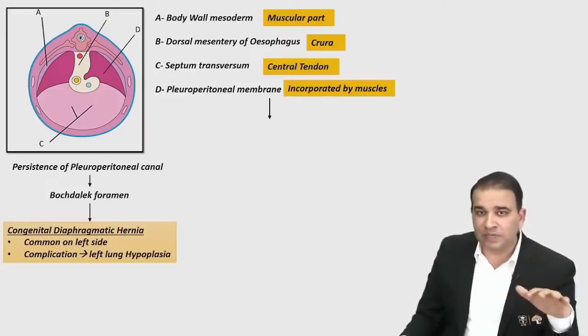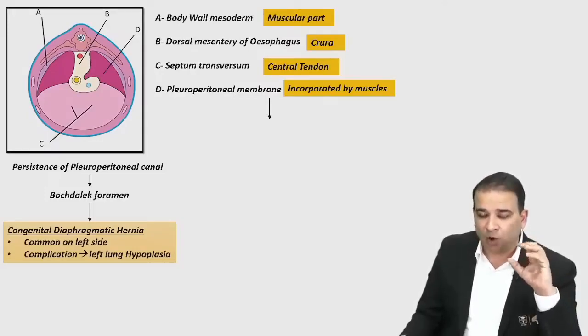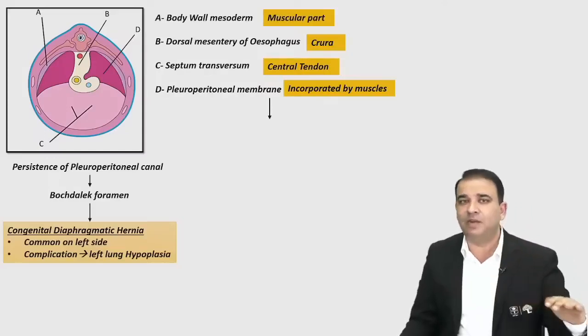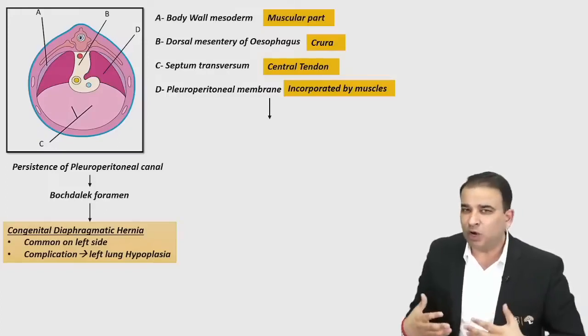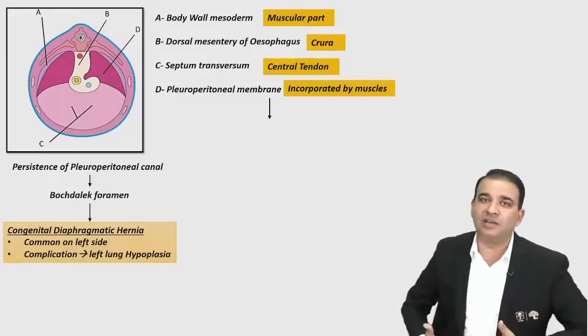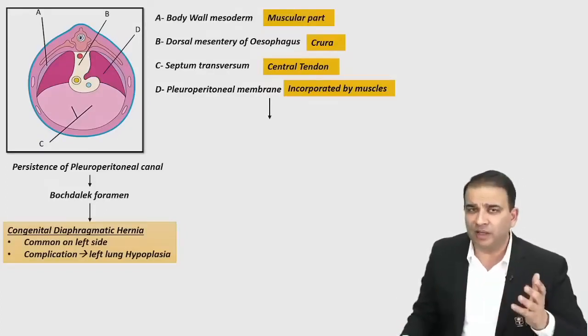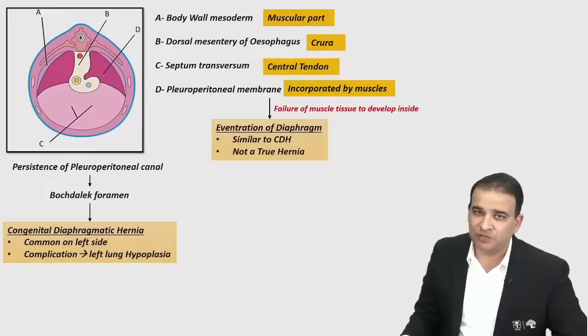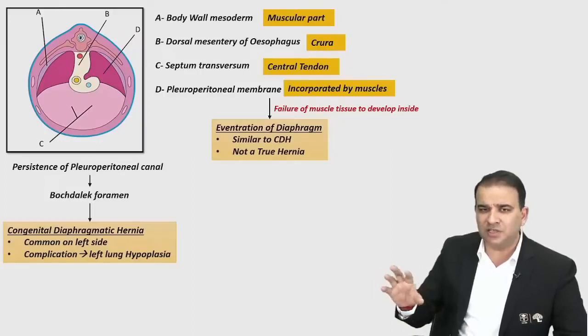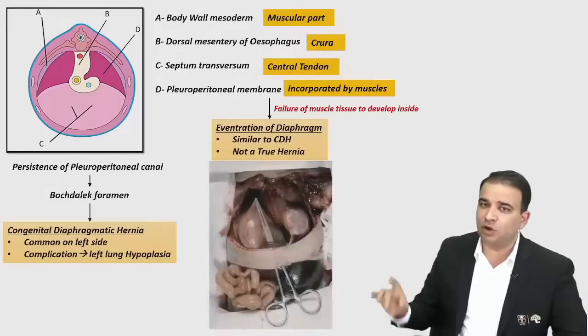or not converted into muscle here, then what will happen? Then obviously there will be a very thin membrane separating the abdominal cavity, and that membrane is not good enough to stop the contents of the abdominal cavity from herniating above. Though it is not a true hernia, that is called an eventration of the diaphragm. It is similar to CDH, congenital diaphragmatic hernia, but it is not a true hernia.